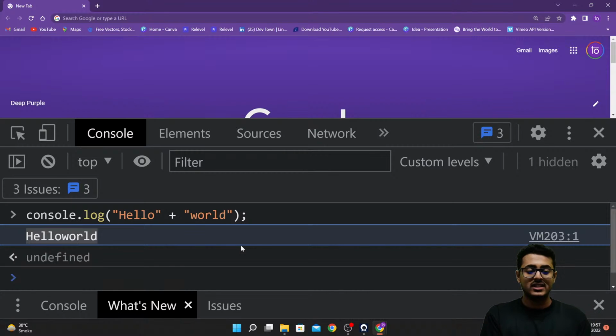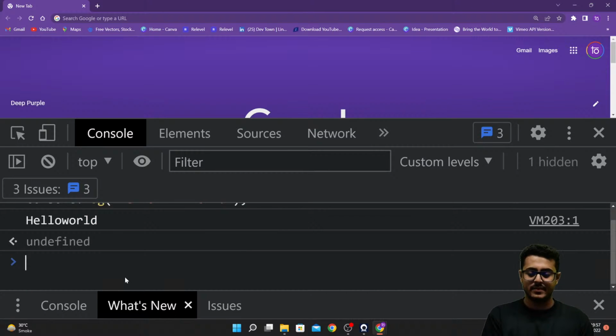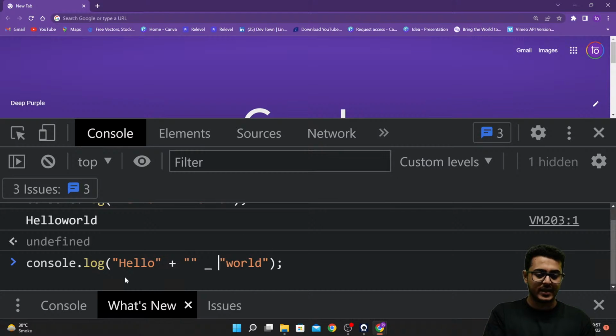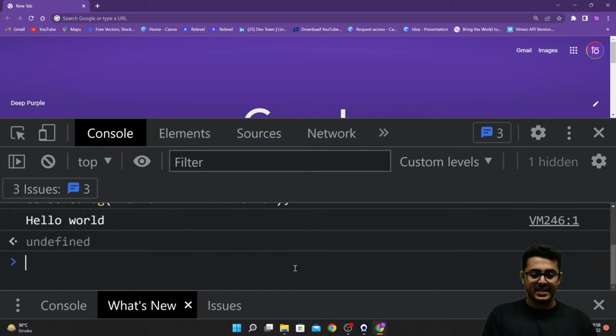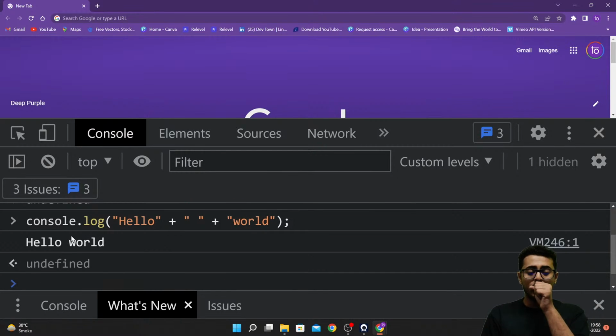Now if I want to have a space in between, then I can add multiple strings together. I can have multiple strings together as well. So right over here I'm having hello, I'm attaching a space, and then world at the end. Hello plus space plus world. As soon as I press enter, you are able to see hello space world printed on your screen.